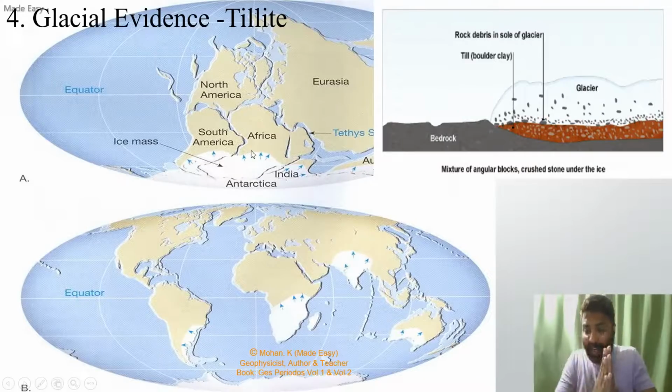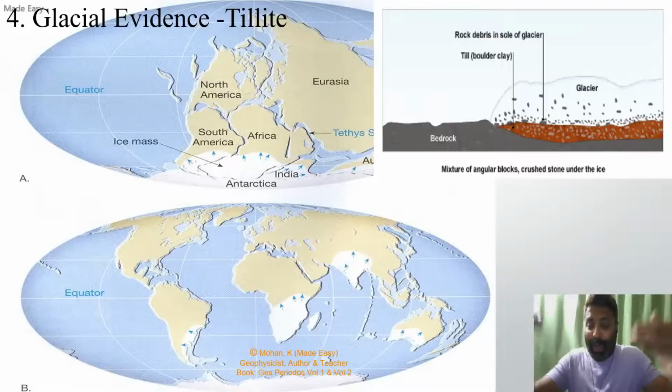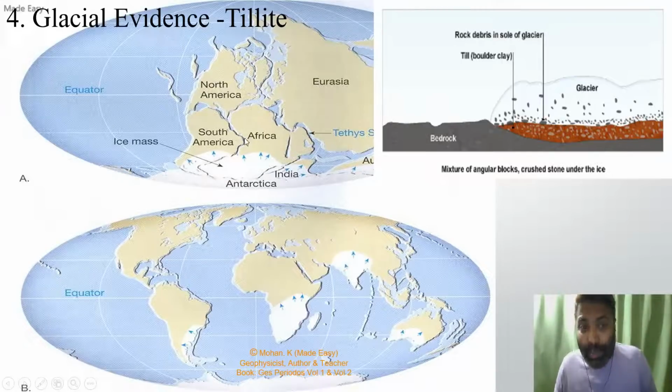When the continental drift took place, all the continents drifted to a newer location. In the newer location, most of these continents came to a tropical location, gradually melting the glaciers. When the glaciers melted, they left behind those small clay, boulders, sediments collected by the glaciers. So today, these glacial evidences are called tillite or till.